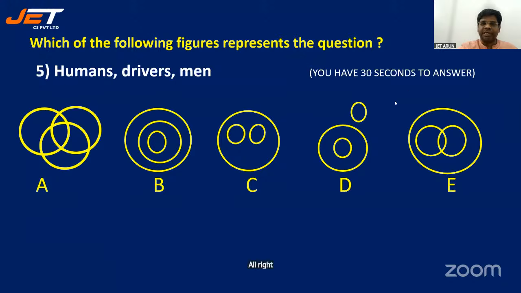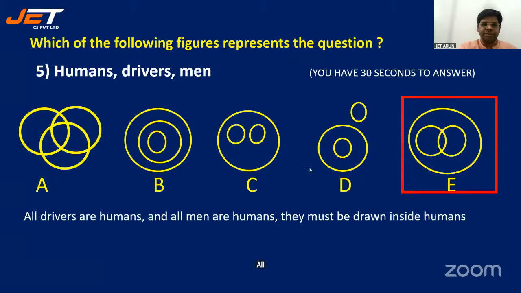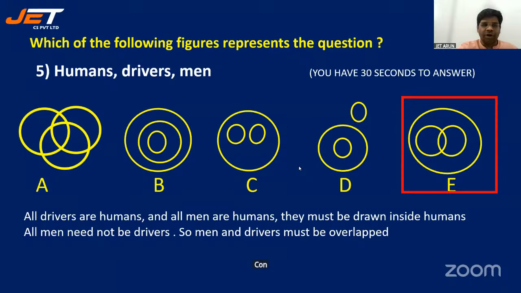All right, it is E. Some of you said something else. All drivers are humans and all men are humans. So they must be drawn inside humans. But all men need not be drivers. So men and drivers must overlap. One should not be within the other. All men need not be drivers, no? I cannot drive, so I'm not a driver. So men and drivers must overlap. That's why it's E.